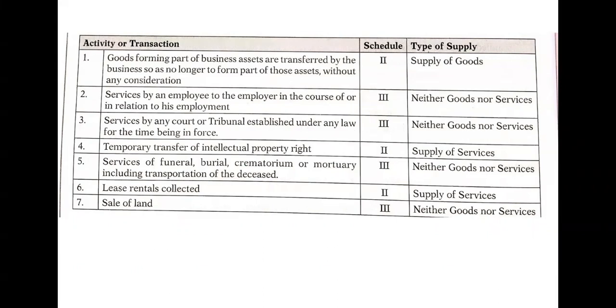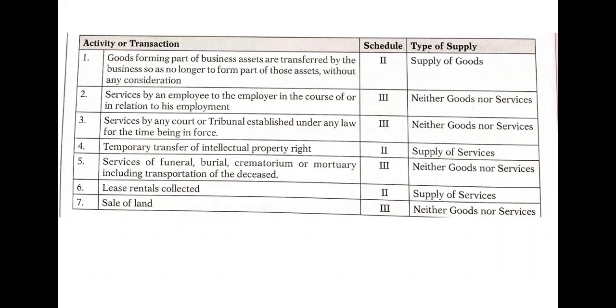Similarly, sale of land. If you sell your land, that is also neither goods nor services. Why? Because your land is an immovable property, and it has to be covered by the Immovable Property Act.